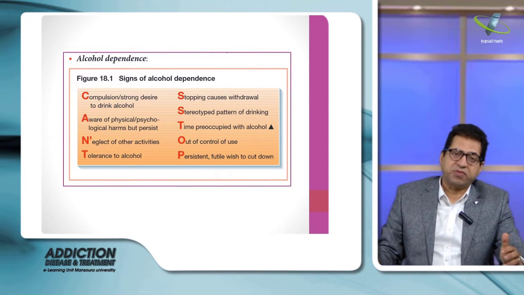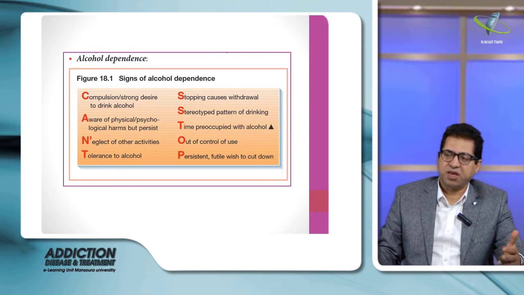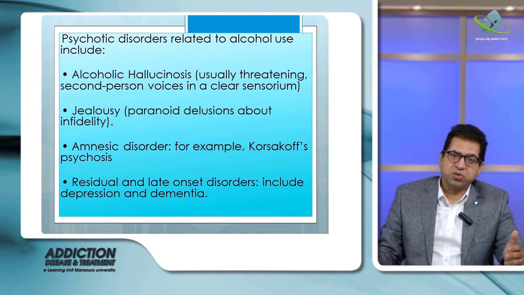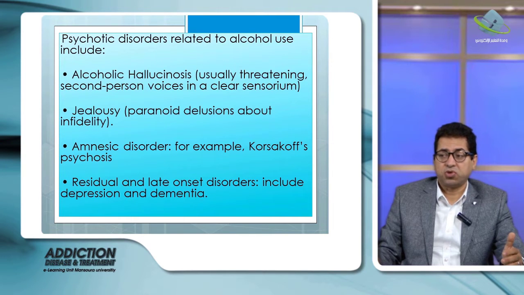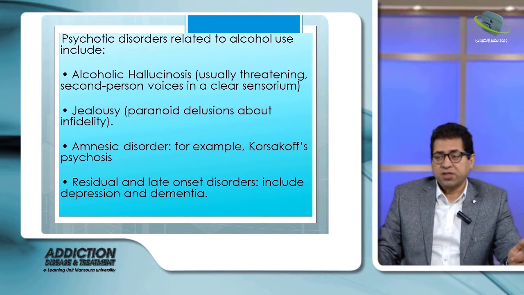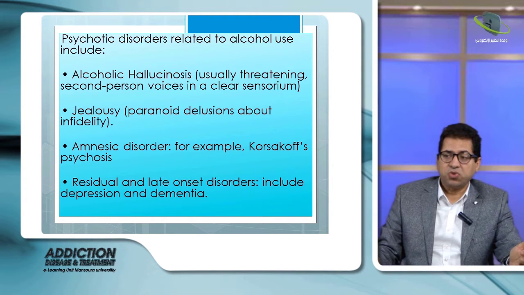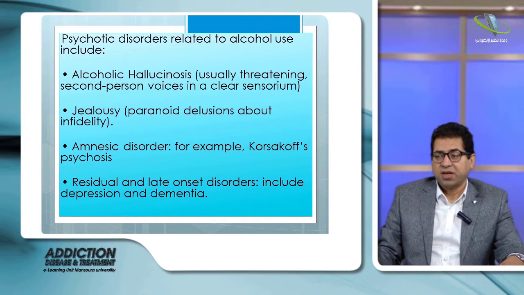Alcohol has several manifestations. The signs, as we said before, are the same, and we will not repeat them here. Alcohol can manifest over a long period, such as alcohol-induced hallucinosis, where people hear or see something which is not present. Delusions can lead to jealousy. Paranoid delusion, including delusion of infidelity, is sometimes present in alcoholic patients. There is also amnestic disorder and Korsakoff psychosis. Late and residual disorders include depression and dementia.